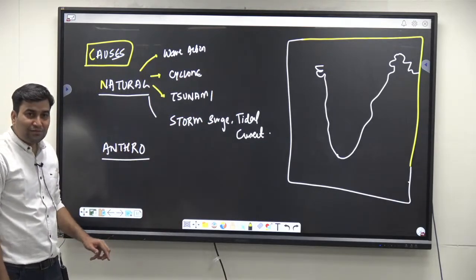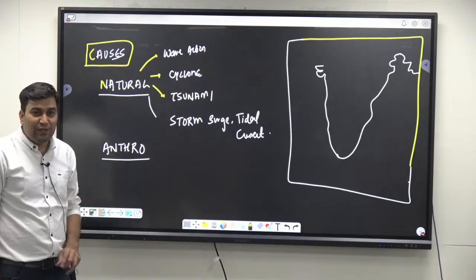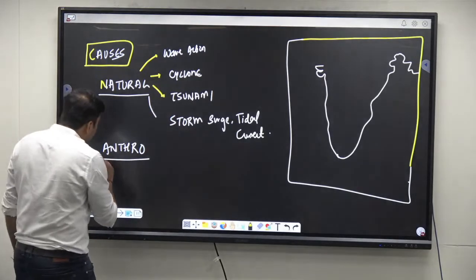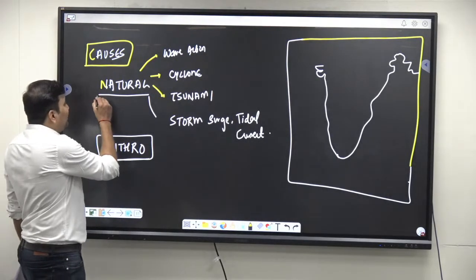Due to all these phenomena, the coastal area is under the threat of erosion. This is the main part, but do not forget to write the natural causes also.